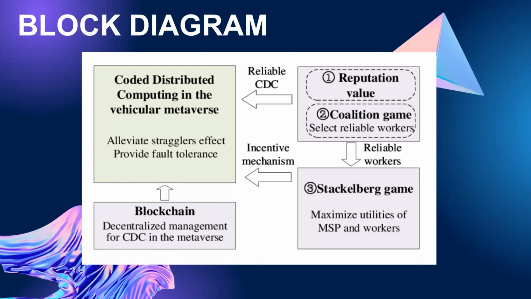So, what is alleviating stragglers? It refers to the delay or slowdown in the overall computation process due to the presence of slow or underperforming vehicles or workers. Now, fault tolerance refers to the ability of the system to continue functioning even in the presence of failures, such as vehicle breakdown, computation errors, or crashes.